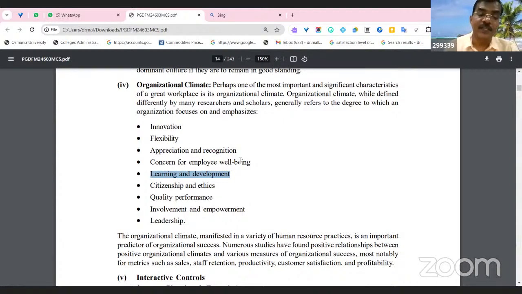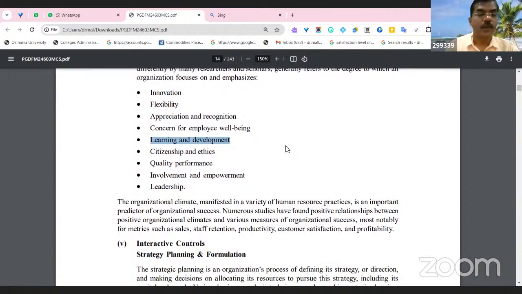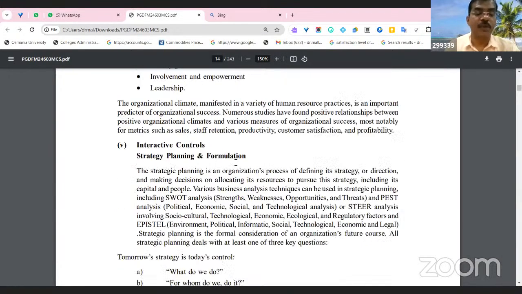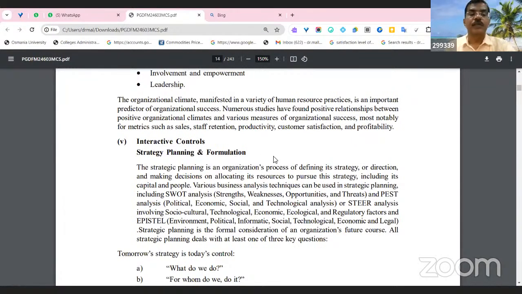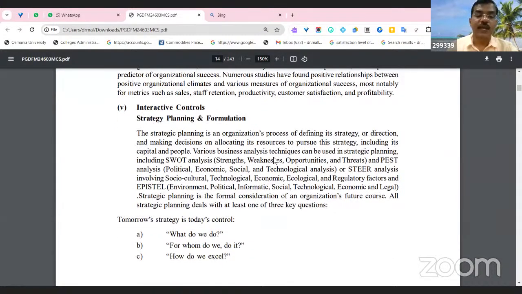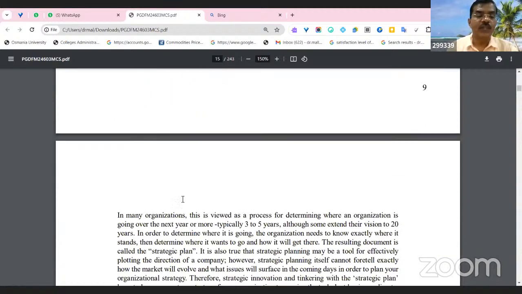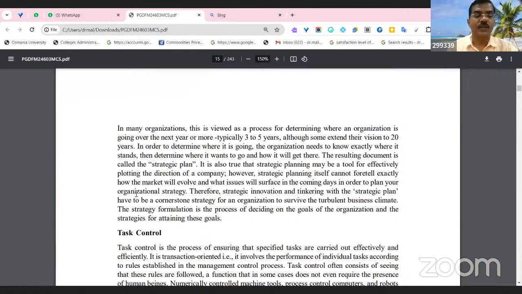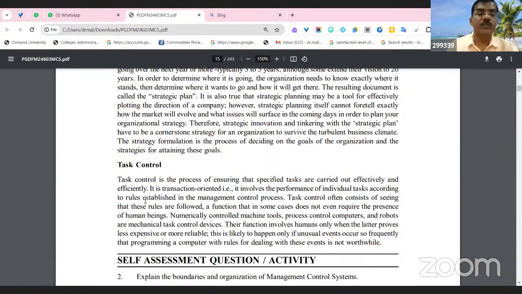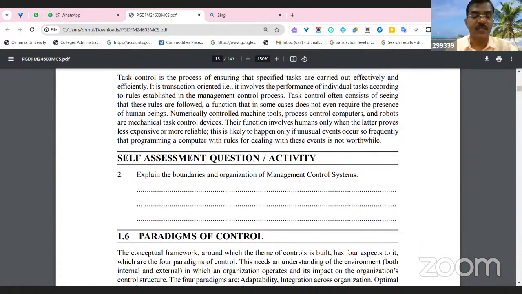The citizens and ethics, quality performance, involvement and empowerment are also there, and leadership is also one of the things in organizational climate playing a very important role. Then interactive controls: strategies, planning, and formulation. What do we do, for whom do we do it. So various systems are there. Then task control, how to control the task, also various aspects and levels.